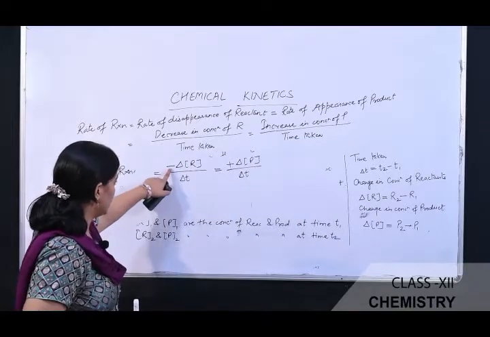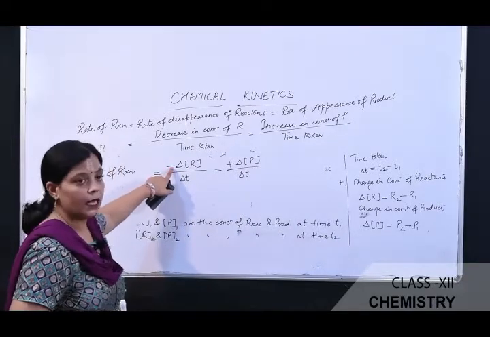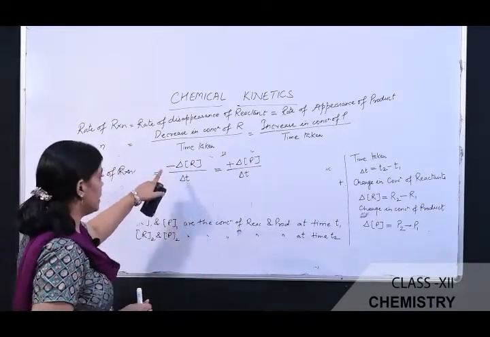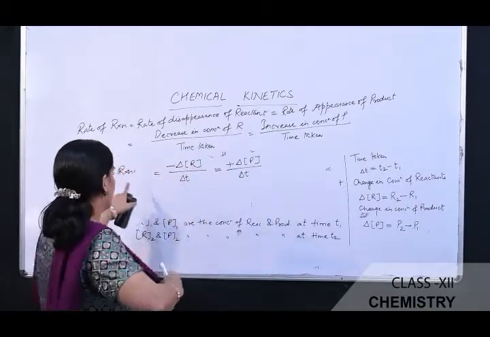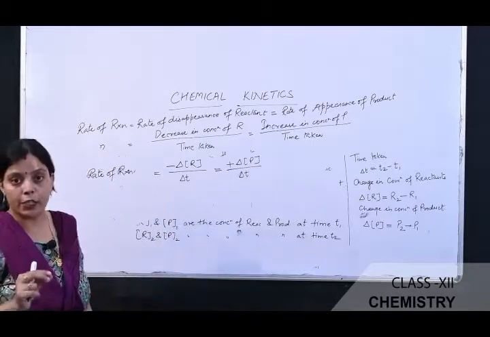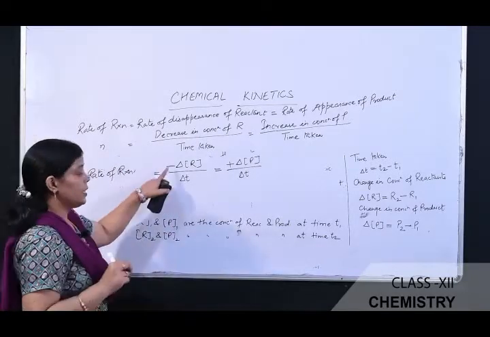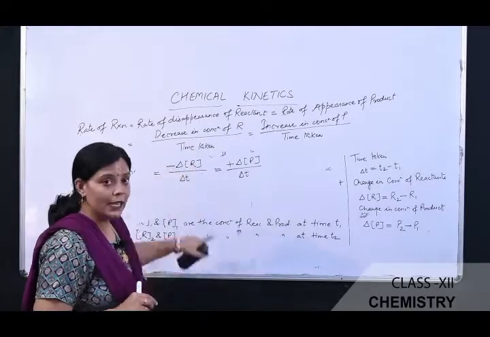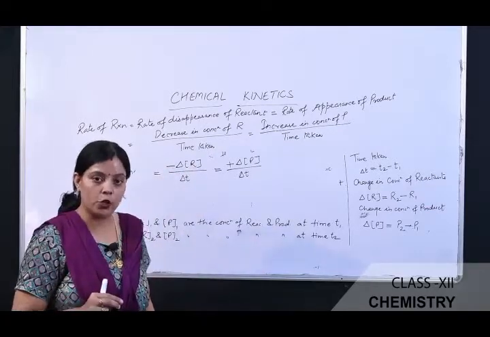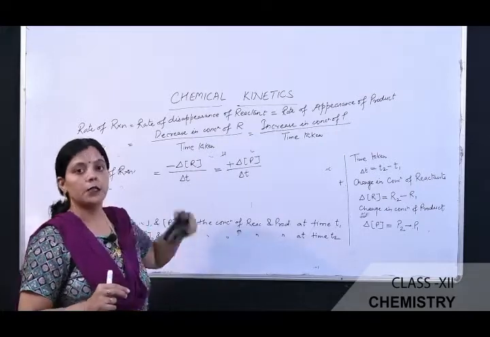So the question arises here: why are we placing a negative sign? This negative sign before delta R does not mean that the rate of the reaction is a negative value, but it represents that a decrease in the concentration of the reactant is observed when the reaction is proceeding.